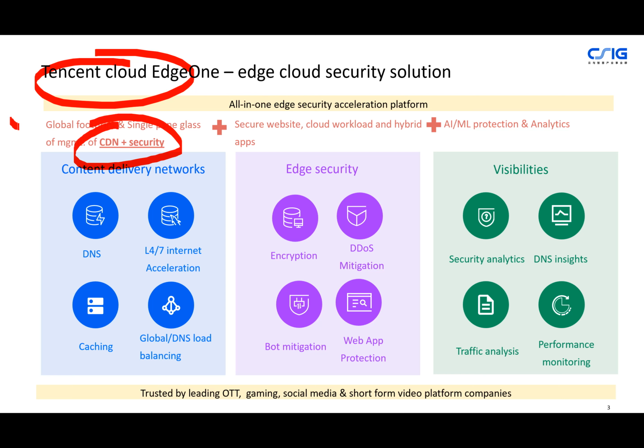So basically, it has a global footprint to serve the content nearest to the user, and it also offers a single pane of glass of management for CDN and security, right? So when people ask you, hey, what is EdgeOne, it's simply the combination of a CDN and security. It comes with the full suite of CDN functions, like DNS and internet acceleration. So we bring internet acceleration to a whole new level, right? We basically build overlay networks across our CDN nodes.